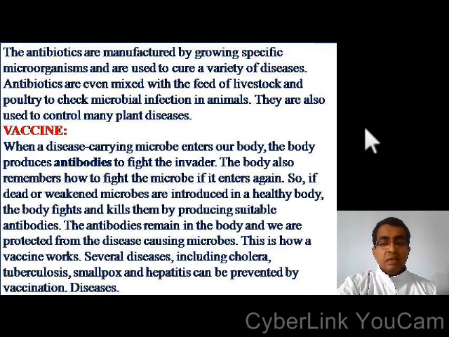Vaccines. When a disease carrying microbe enters our body, the body produces antibodies to fight the invader. The body also remembers how to fight the microbe if it enters again. So, if dead or weakened microbes are introduced in a healthy body, the body fights and kills them by producing suitable antibodies. The antibodies remain in the body and we are protected from the disease causing microbes. This is how a vaccine works.